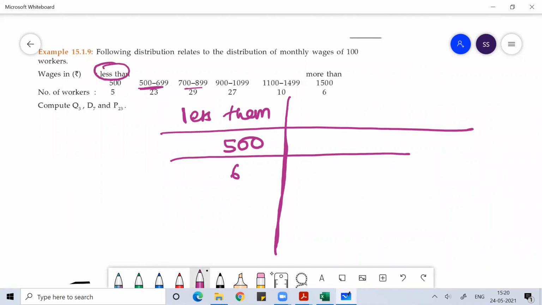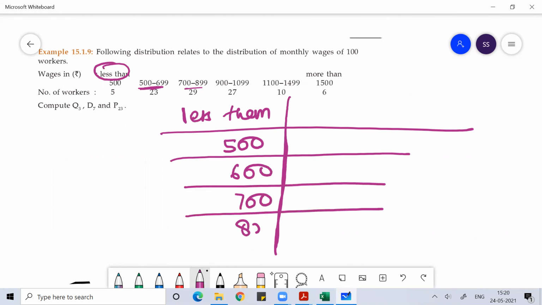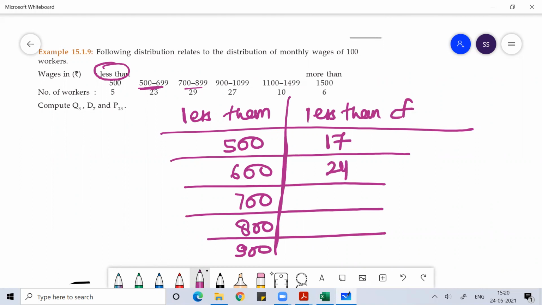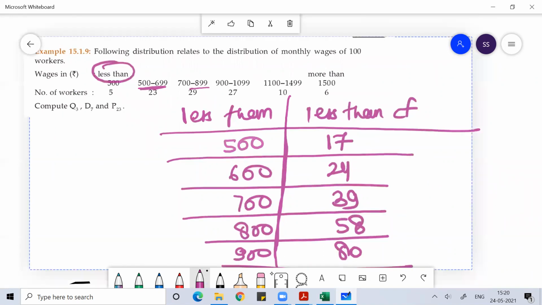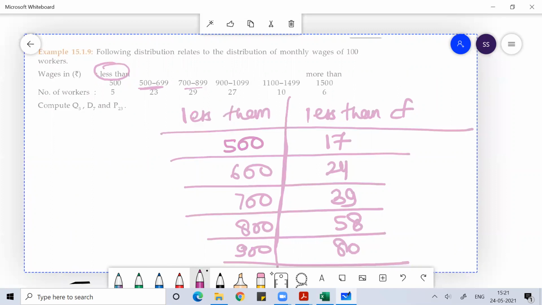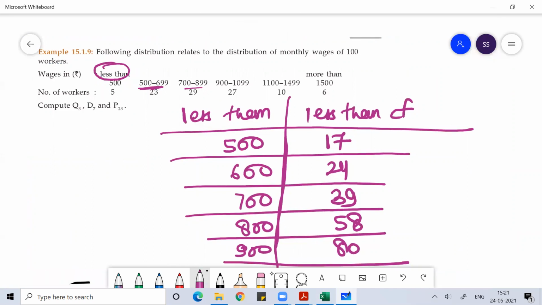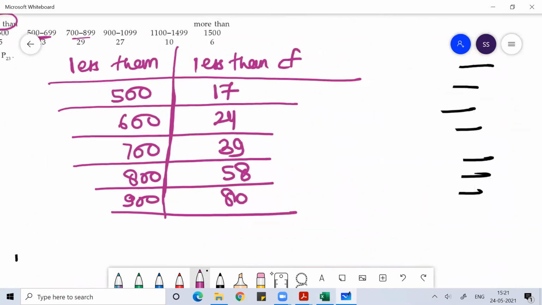Maybe less than 500, 600, then 700, then 800, then maybe 900, and maybe the frequencies given are 17, then 24, then 39, then 58, then 80, something like this. Suppose this is the question.